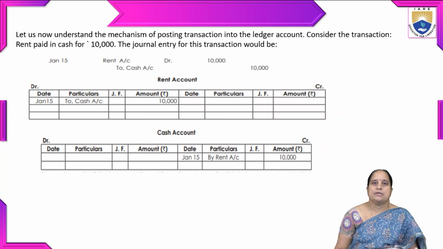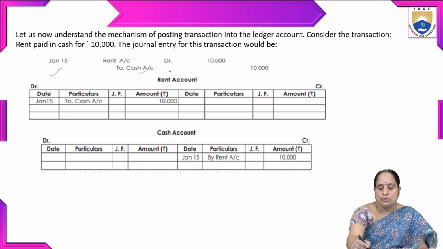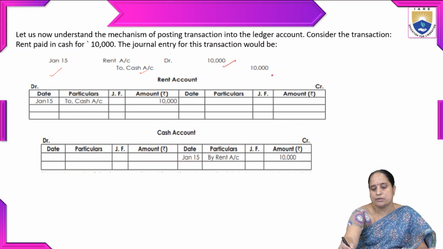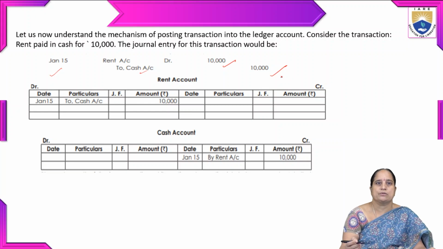So let us understand the mechanism of posting a transaction into a ledger account. Consider the following transaction: rent paid in cash for 10,000. The journal entry for this transaction would be, on Jan 15th, rent account debited to cash account. So the company or the person paid rent worth 10,000 in cash. The same entry we have to mention in two different accounts. One is the rent account, the other one is the cash account.